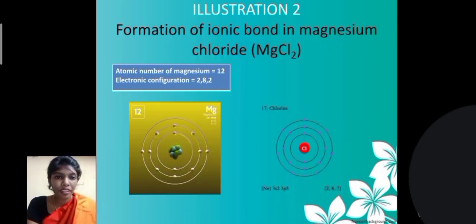Since the atomic number of magnesium is 12, it has 2 extra electrons and it transfers 2 electrons to chlorine atoms. So the magnesium atom becomes a magnesium cation and the chlorine atom becomes a chloride anion. Both become a molecule.